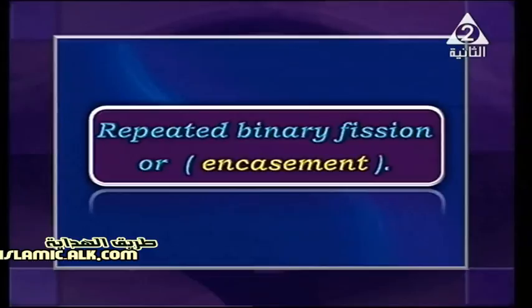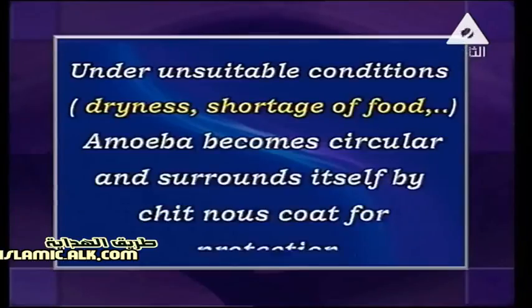Encystment is a kind of sphere or coat around the living organism, and it almost always happens under unsuitable conditions, like dryness, shortage or deficiency of food. Some types of amoeba become circular and surround themselves with a chitinous coat for protection.